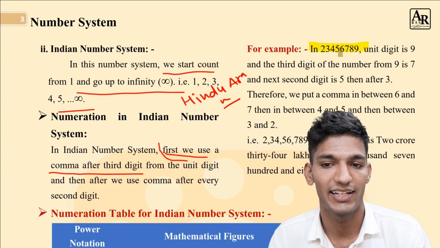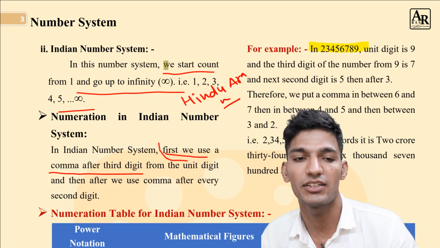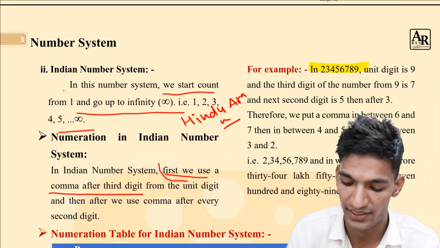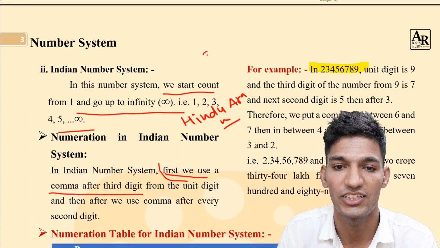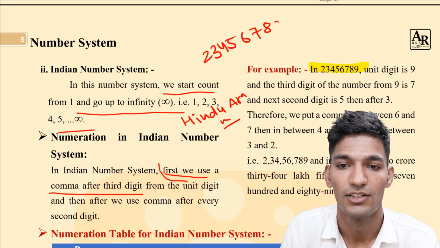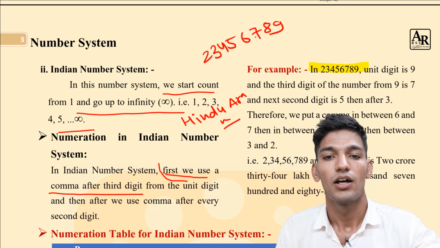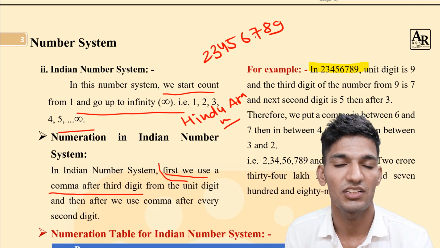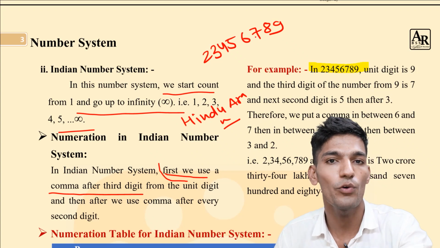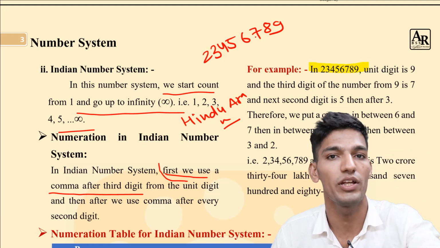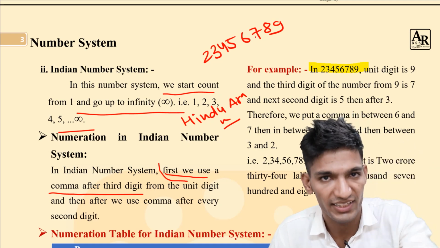The same example is here: 23456789, the same example which we took in the international number system. In the Indian number system, the rule is different from the international number system.